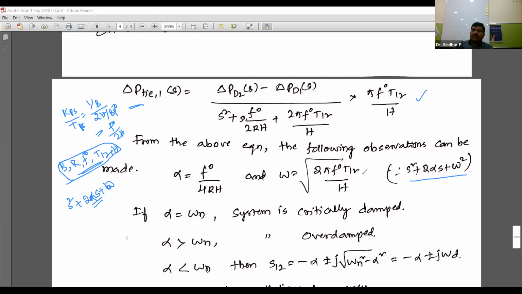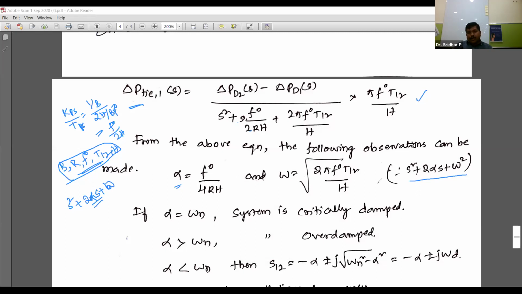Comparing this term by term with our expression, alpha is f naught by 2 R H. Since we expect 2 alpha s, alpha is equal to f naught by 4 R H, and omega square is 2 pi f naught T12 by H. These are the alpha and omega values.